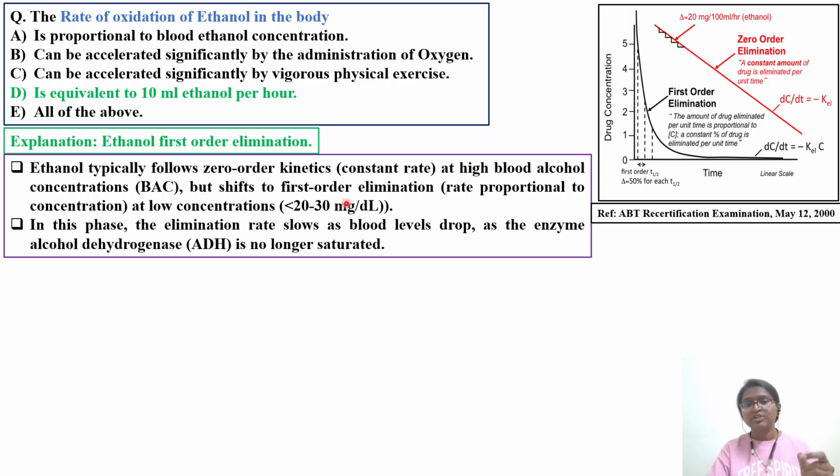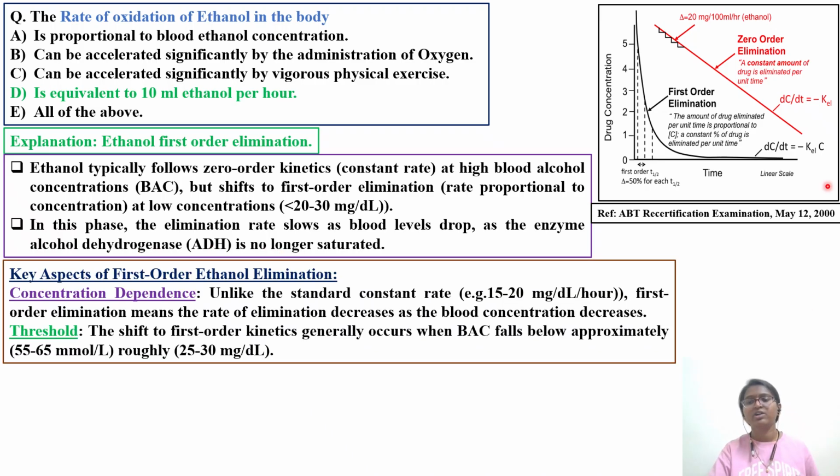There is a shift to first order elimination, with rate proportional to concentration at low concentrations. Whenever the blood alcohol concentration decreases to 20 to 30 mg per dl, then zero order elimination will change to first order elimination. In this phase, the elimination rate slows as the blood level drops, as the enzyme alcohol dehydrogenase is no longer saturated. So this is a concept you have to remember.